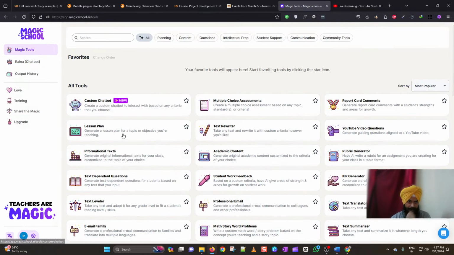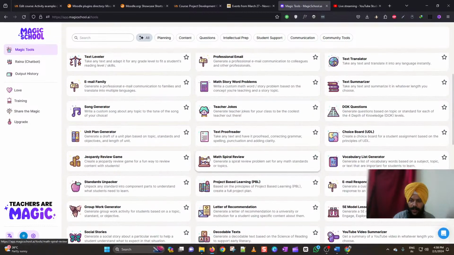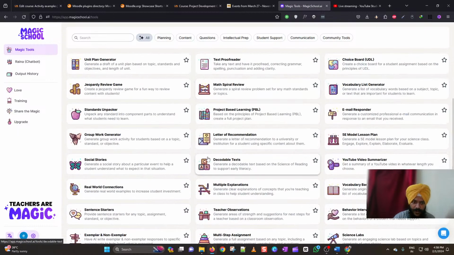So here on this page, you can see all the tools which are available for you as an educator to make use of. You can create anything from a lesson plan to multiple choice assessment to report card comments to YouTube video questions to rubric generators to student work feedback, or you can also use this email tool to write professional emails to your colleagues, as well as this text summarizer tool. There are many popular tools which can be pretty useful for you as a teacher.